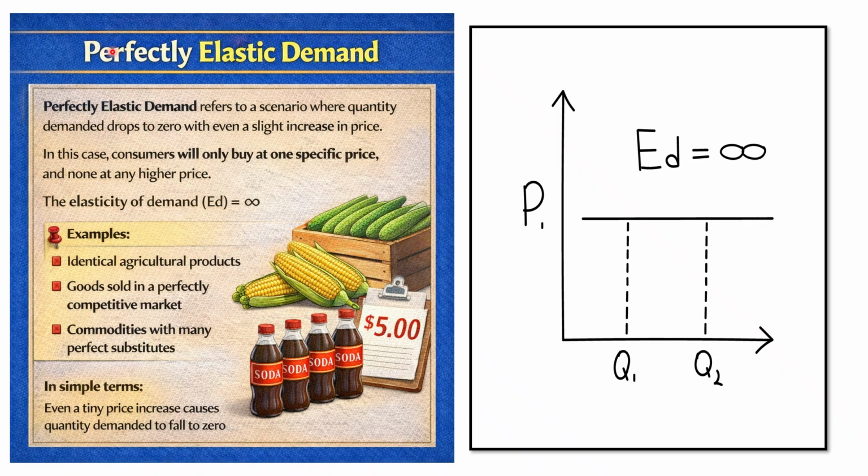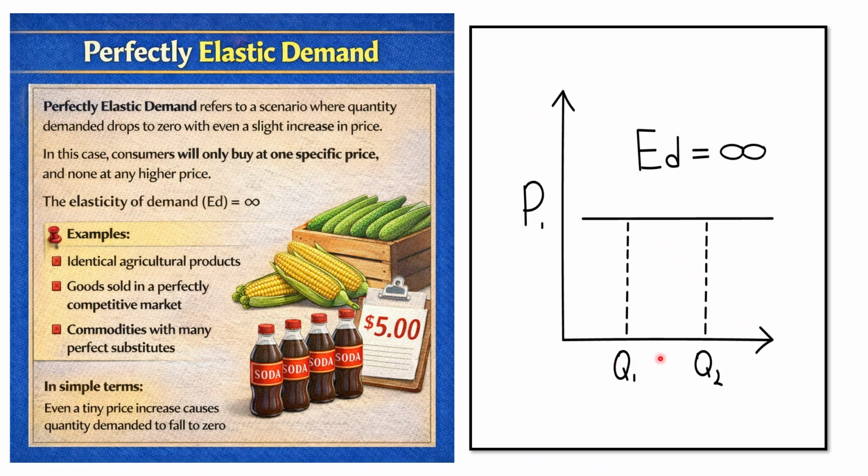The next one is perfectly elastic demand. In perfectly elastic demand, quantity demanded drops to 0 even with a slight change in price. You have seen this graph, where price is shown on the vertical axis and quantity demanded on the horizontal axis. The demand curve is a straight horizontal line, where price has no change and quantity demanded increases from Q to Q1.